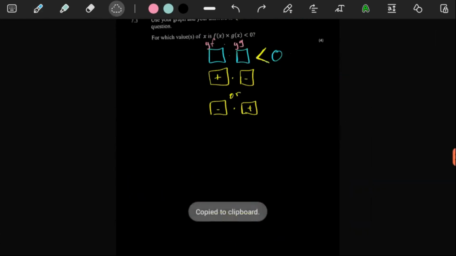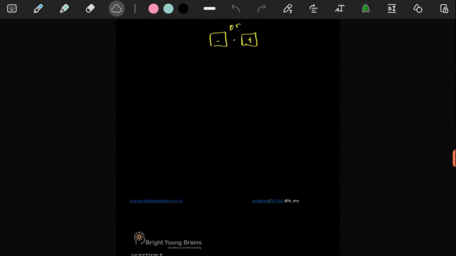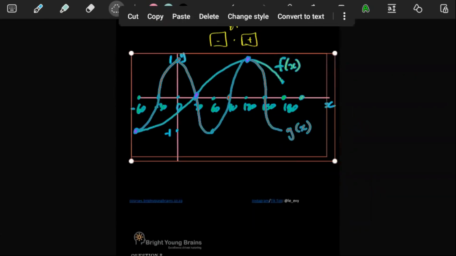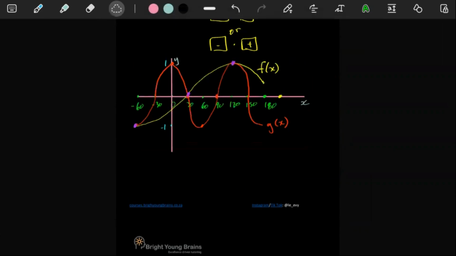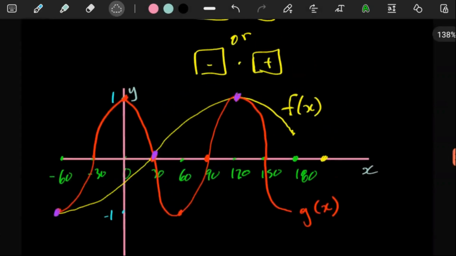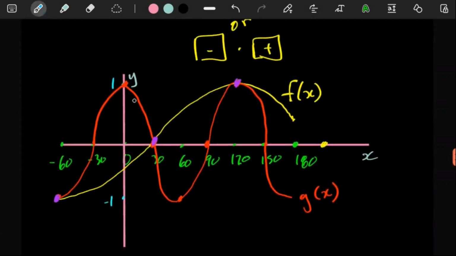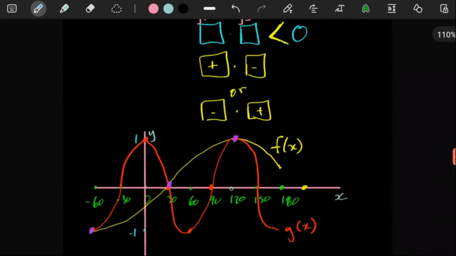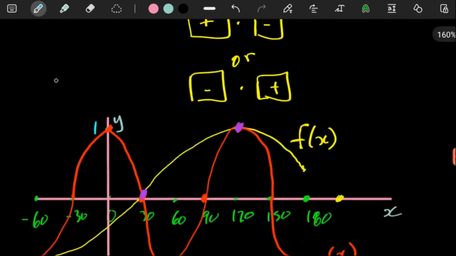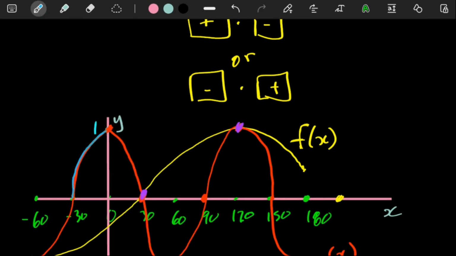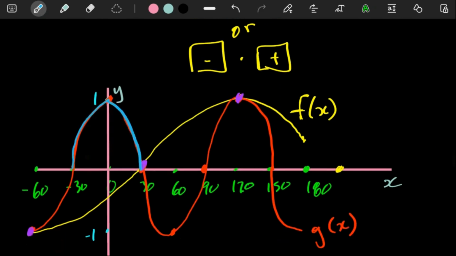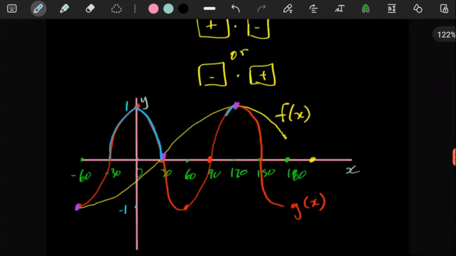Copy. Down here, let's paste. Ooh, okay, very nice. We actually need the whole sketch. So if you look at our image, we want to focus on cases where, let's firstly color in the parts where our graph of g has positive y values. So our graph of g has positive y values over here, over there. That's where it has positive y values. Same as over here and over there.